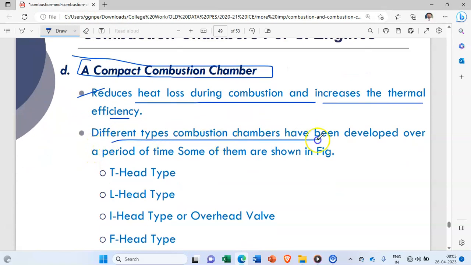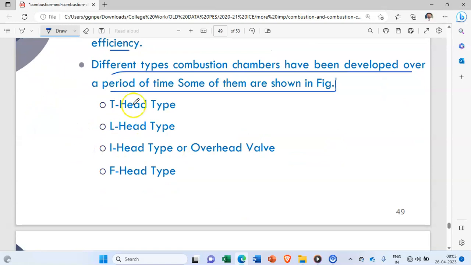Different types of combustion chambers have been developed over a period of time. Some of them are shown in the figure. Okay, so look at this here. T head, L head, I head, and F head.